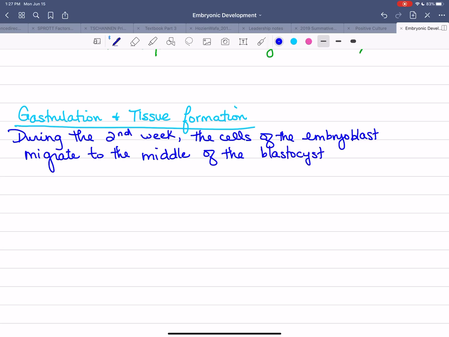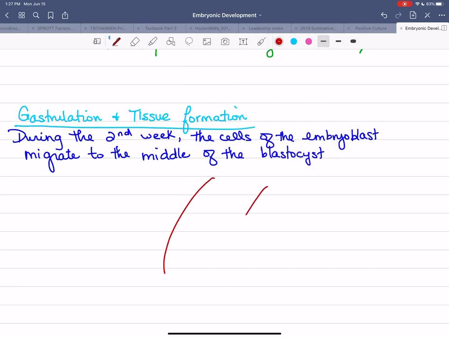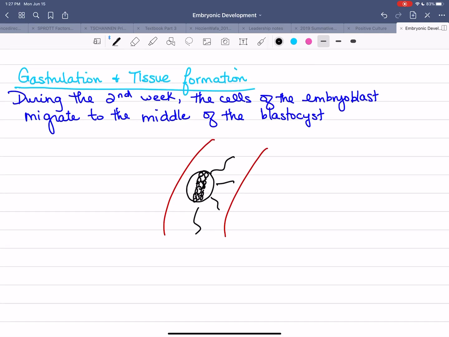So what I get is, if I had the uterus and I have the embryo implanted in there, it has grown those chorionic villi. Now the cells are no longer pushed to one side, but they're actually in the middle. So they look like something like that, okay? And then obviously there's other cells on the outside right here.